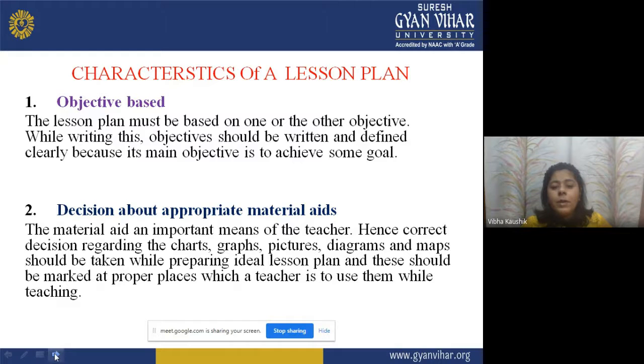Decision about appropriate material aids. The material aid is an important means of the teacher, meaning the aids used by the teacher. Hence, correct decisions regarding the chart, graph, pictures, diagrams, and map should be taken while preparing an ideal lesson plan. The teacher should decide which aid will benefit the students during the teaching learning process, and these should be marked at a proper place, and the teaching aid should be used at that proper place while teaching.